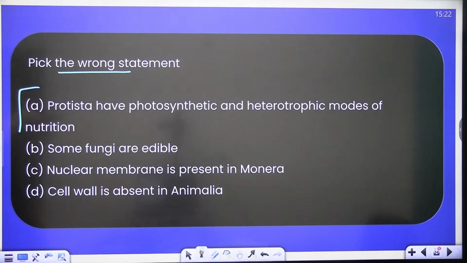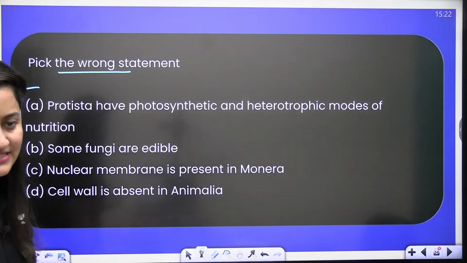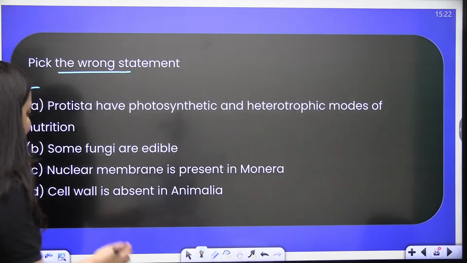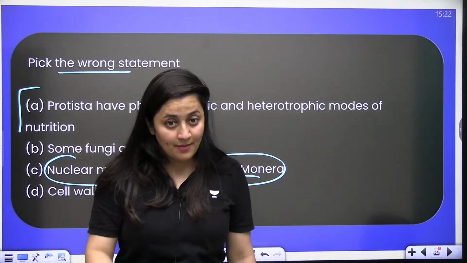Pick up the wrong statement. You have to pick up the incorrect statement, right? Exactly. This one is incorrect, nuclear membrane is present in Monera, because in Monera there is no nuclear membrane.